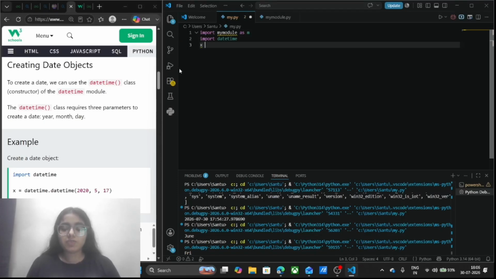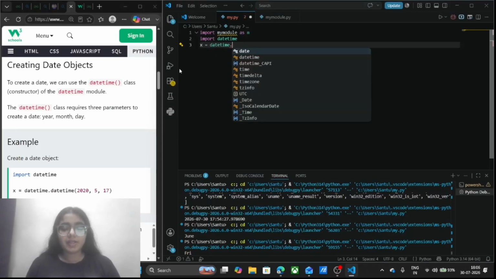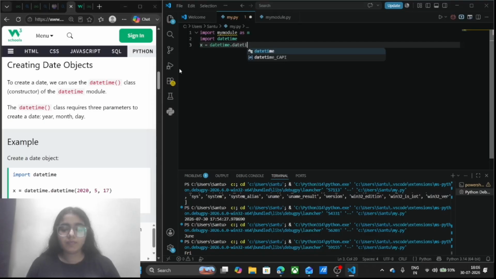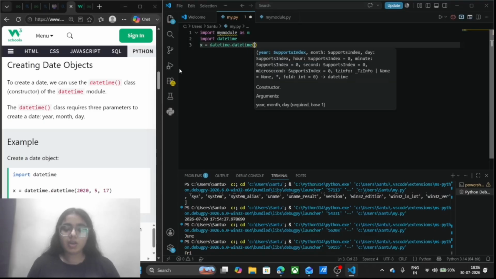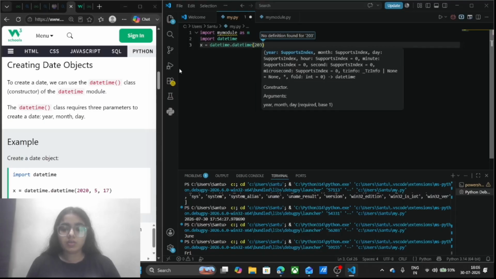In order to specify and fix it, I will create another variable named x, and here I will write datetime dot datetime, and fix my date as, let's say, 2026, and our month as seventh month.